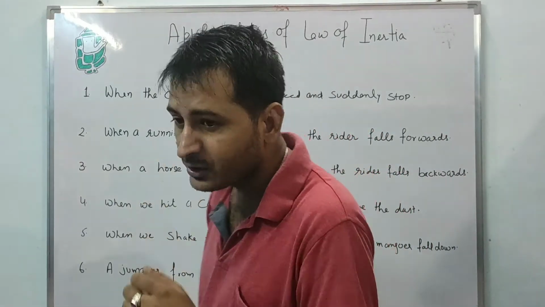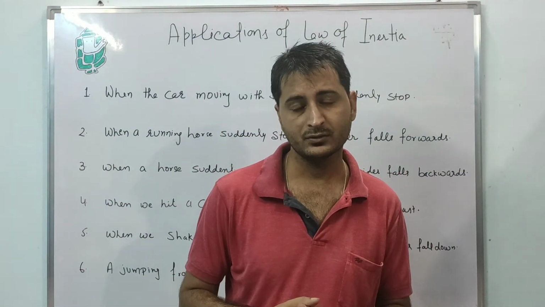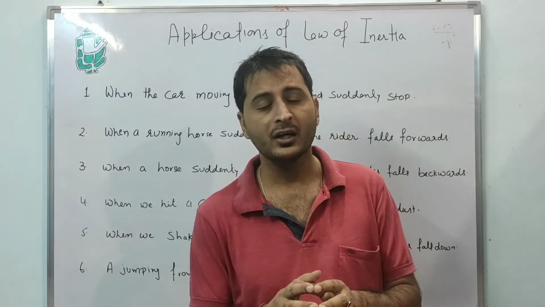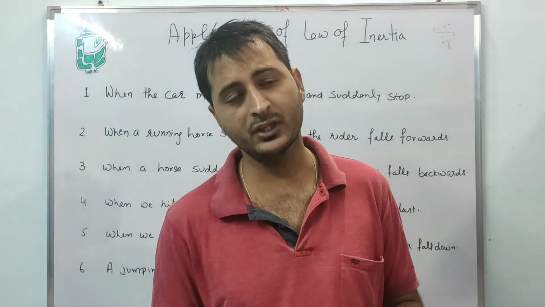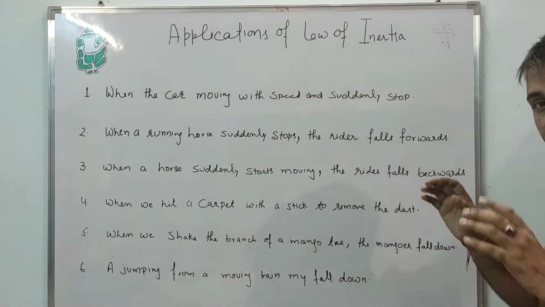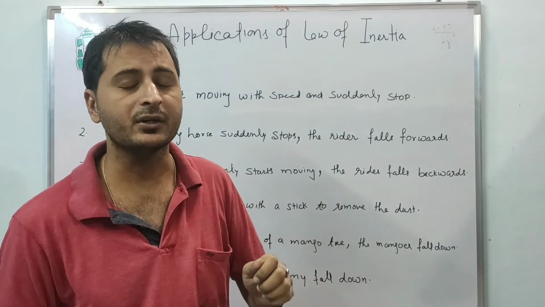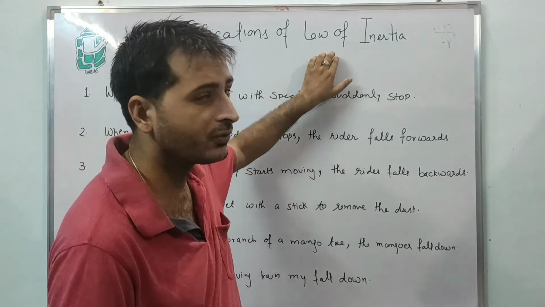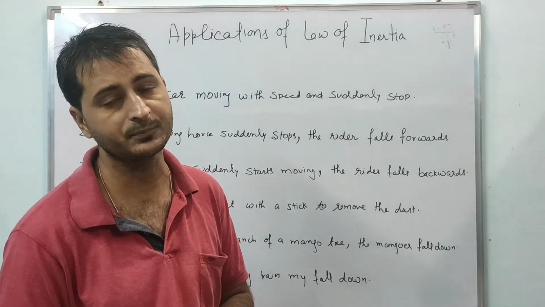Another example of the law of inertia is a household example, a basic thing used in every house, that is a carpet. When we hit a carpet with a stick to remove the dust, what happens at that time? The law of inertia is working again.